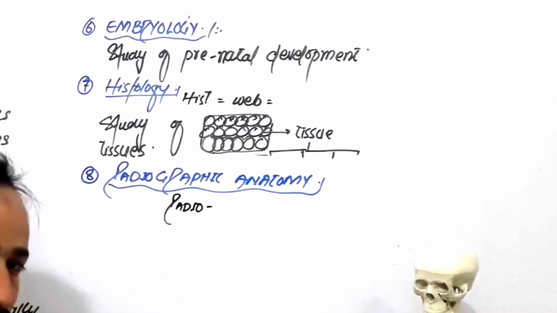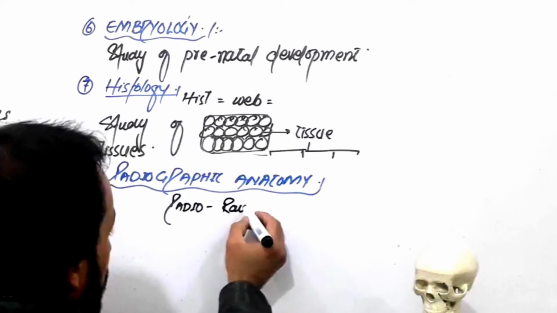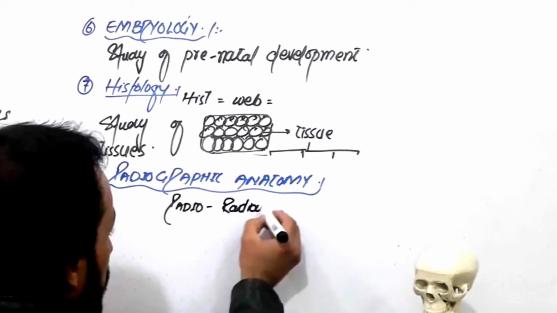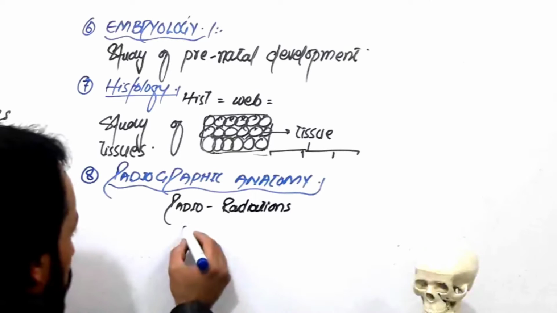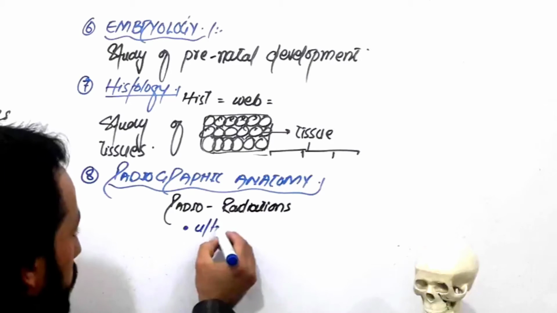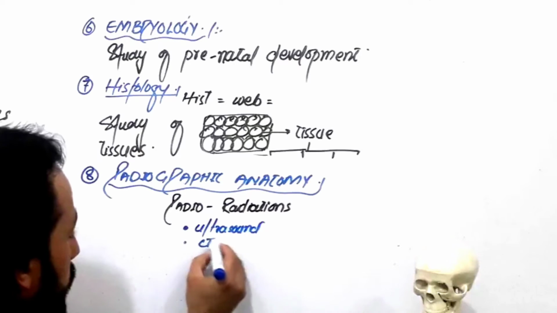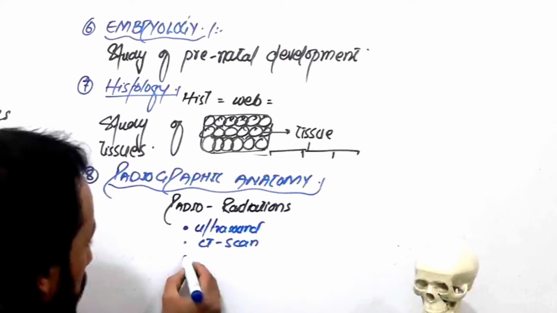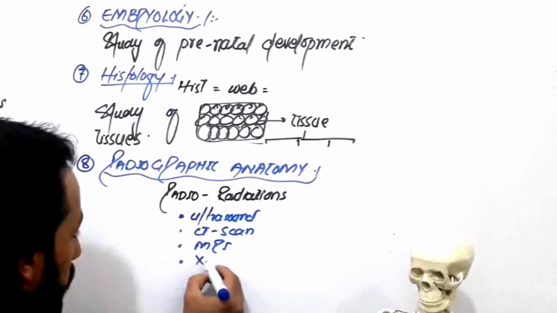The radio that you listen to? No. Radio means rays, radiations. Which radiations, friends? Ultrasound radiations. Ultrasound, CT scan, right? MRI, then X-rays.